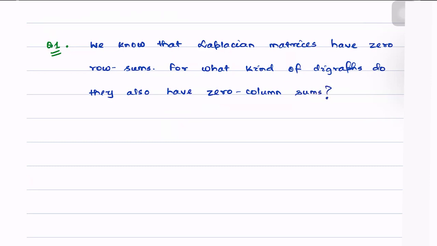Meaning, while it is natural that every row sum is zero, is it possible under some scenarios that the column sums of Laplacian matrices also become equal to zero? Under what conditions does it become possible? So this is one of the interesting questions. Is it related to graph topology, or what factor decides this? Or is it even possible?